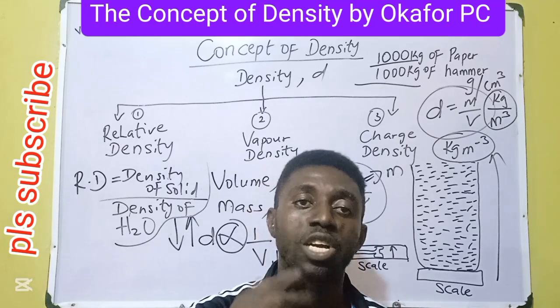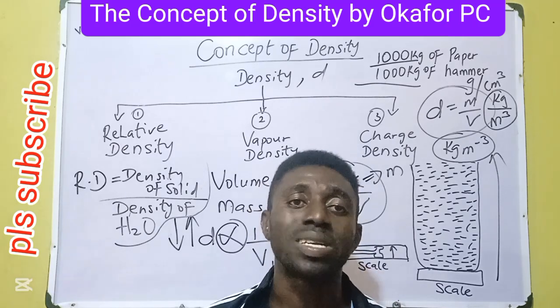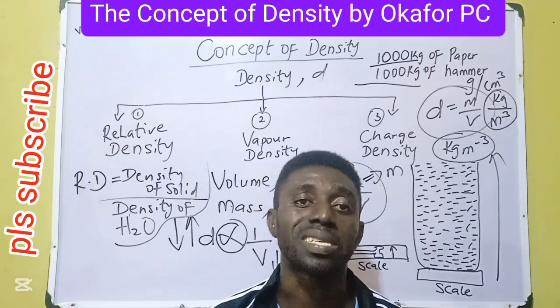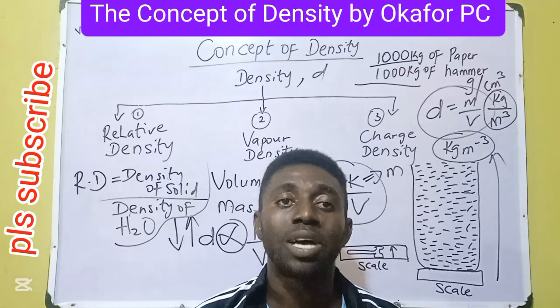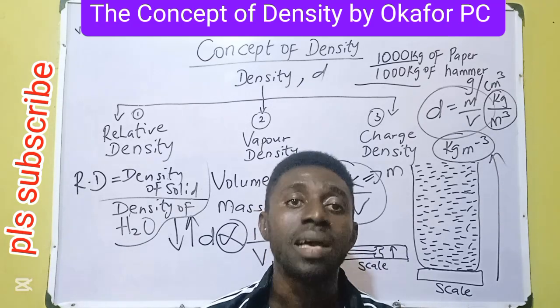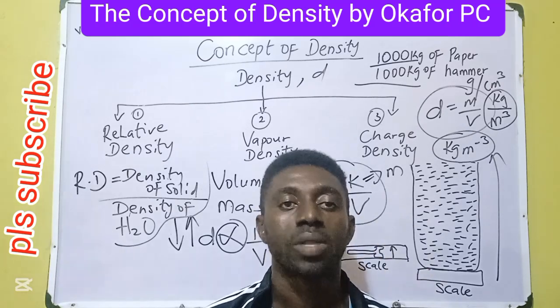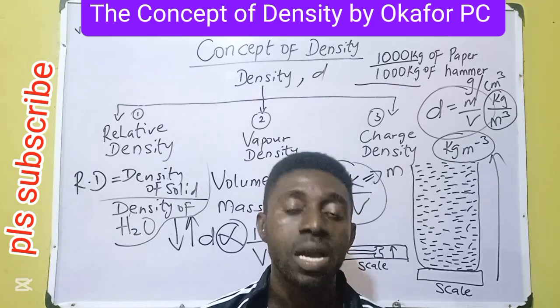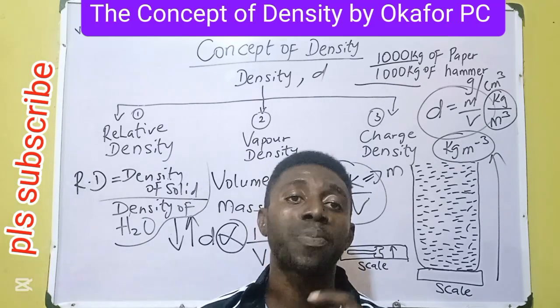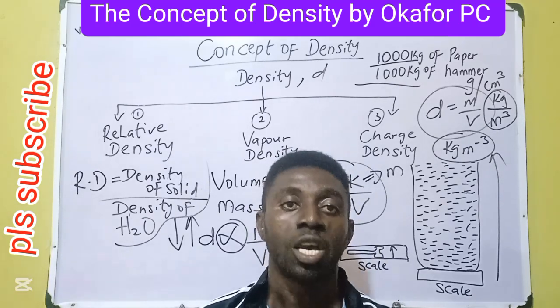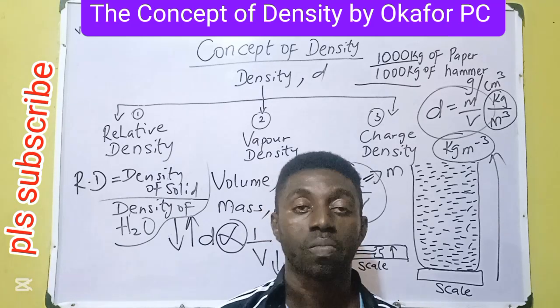Mass can also be measured in gram, and volume can also be measured in centimeter cube. So density can as well be measured as gram per cm cube. But the most appropriate unit is kilogram per meter cube.